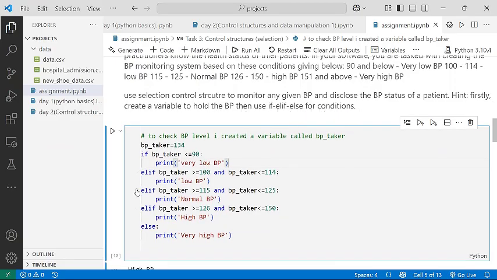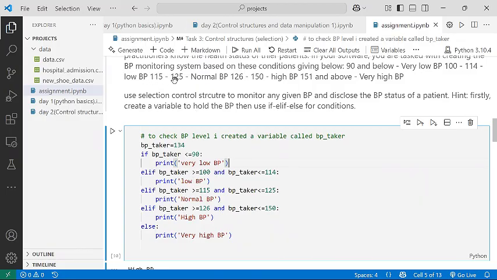So if you check, I put elif BP taker greater than or equal to 100, then this dash is represented with and, then BP taker again, less than or equal to 114. For this 100 to 114, the condition is we should write low BP. So that's why I say print low BP.